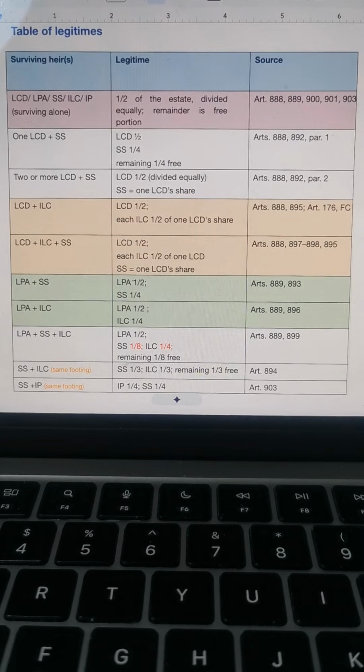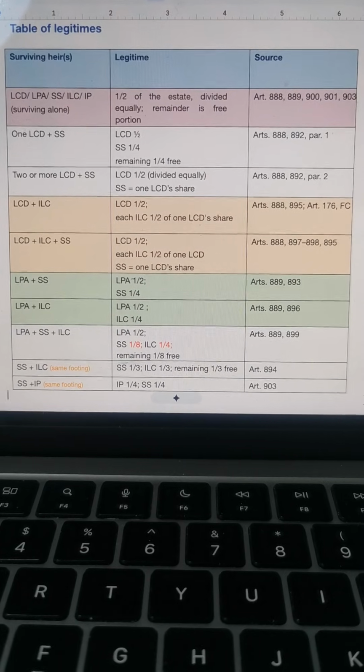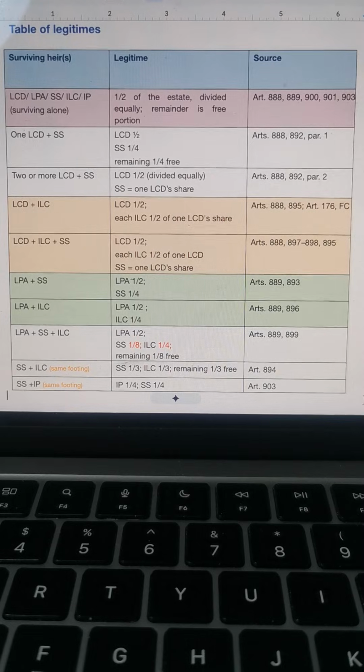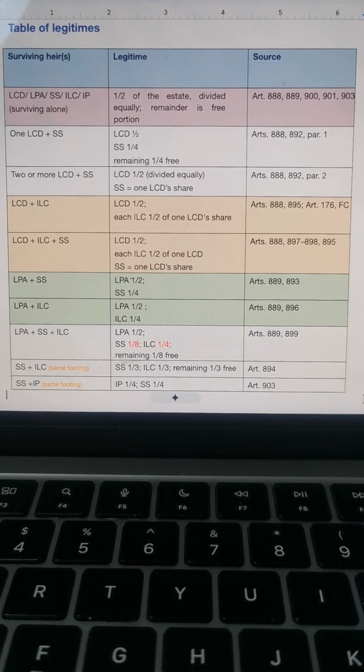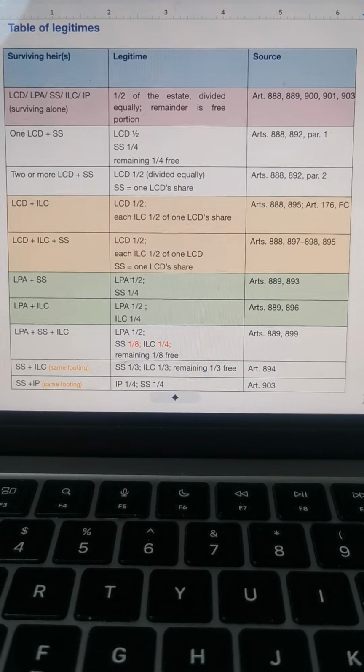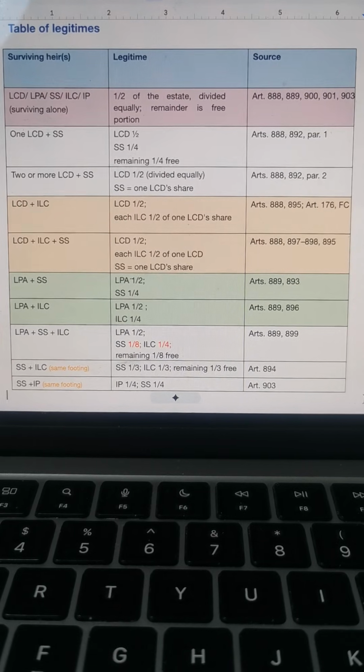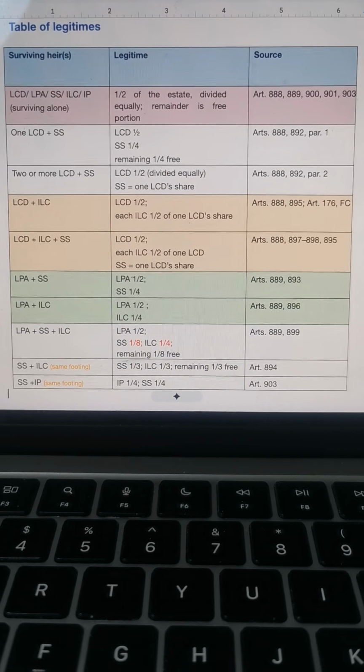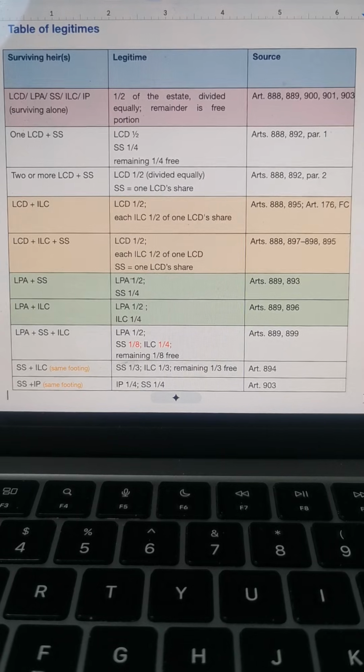Now, if the surviving spouse has one child, one legitimate child, the legitimate child always gets 1/2 of the estate, and the surviving spouse gets a fixed 1/4. And then the remaining will be the free portion.